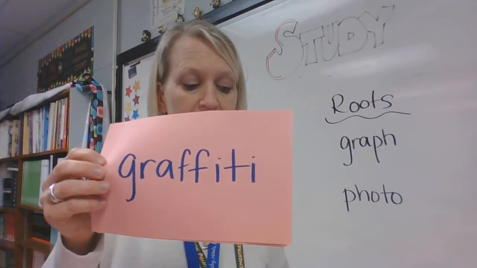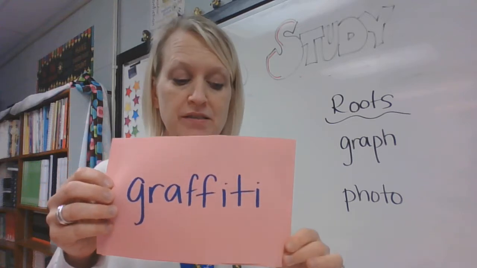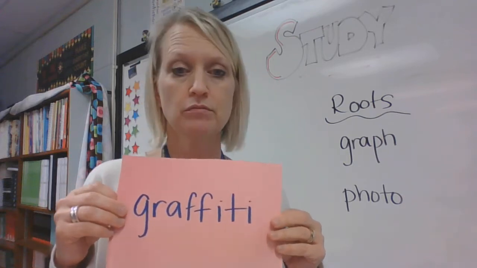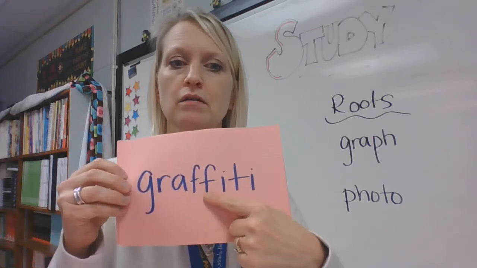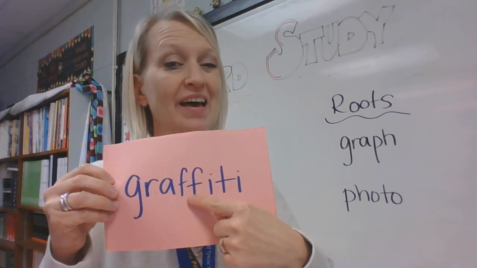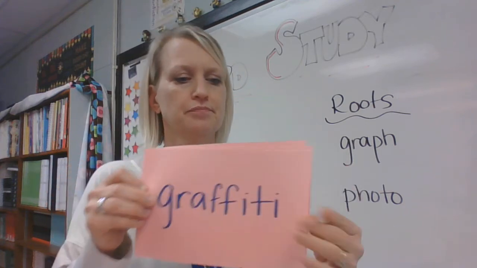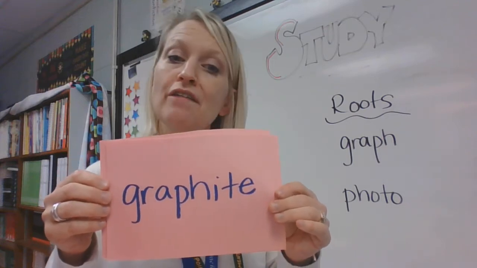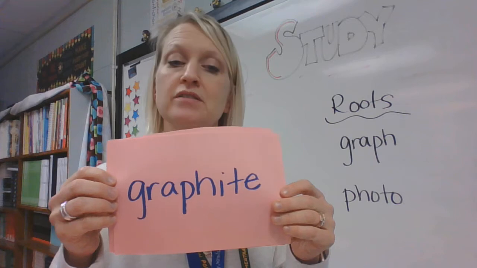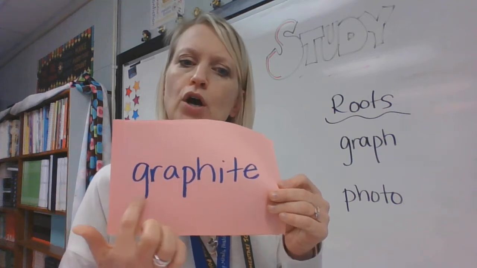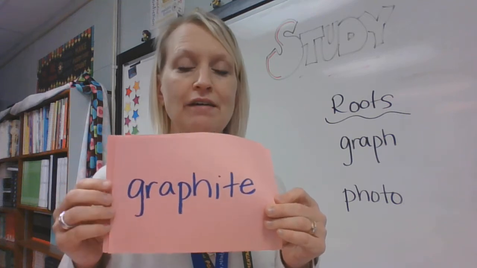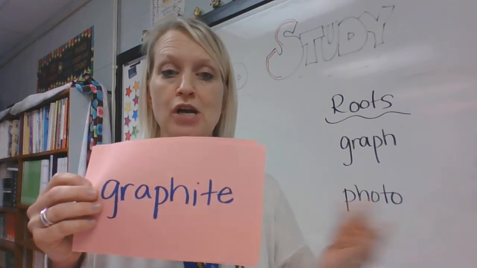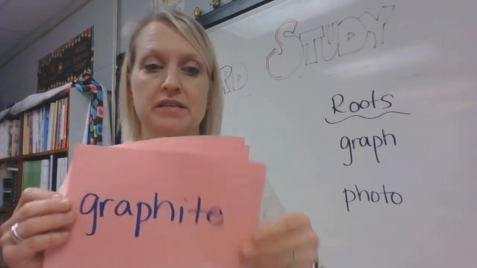Graffiti. Graffiti is pictures or words painted or drawn on a wall, sometimes a train, or any other thing, building. It's writing. Now, this doesn't have PH, it does have F. Same meaning. Graphite. Graphite is what they use in pencils now instead of lead, which is poisonous. Graph means to write. Graphite is the shiny black substance that they put in the pencil to make it write.